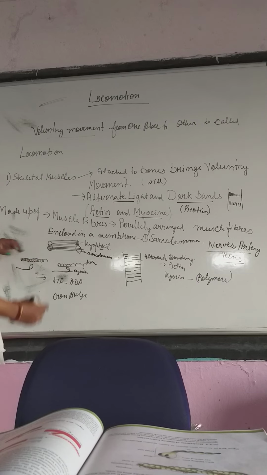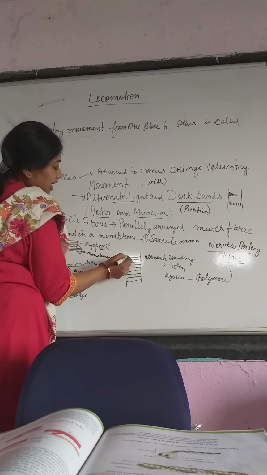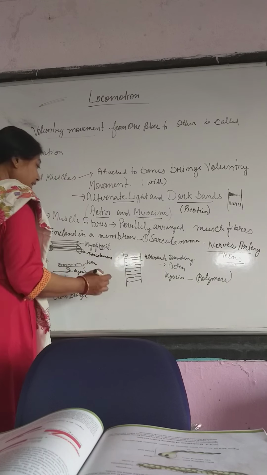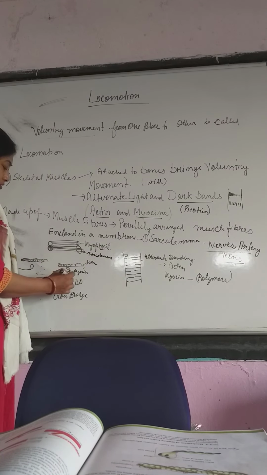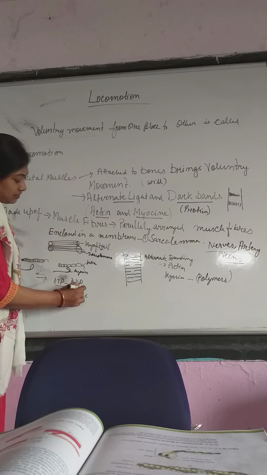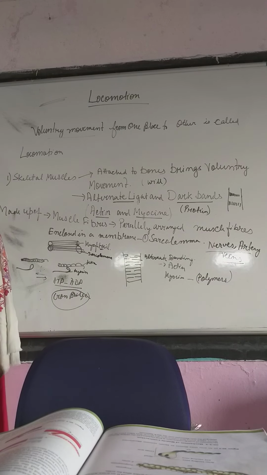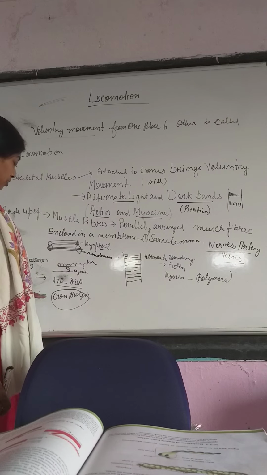When the muscle contracts, this head portion gets attached to the above membrane. Then it pulls, and here ATP is reduced to ADP, and that particular junction where the actin gets attached to myosin is known as a cross bridge.